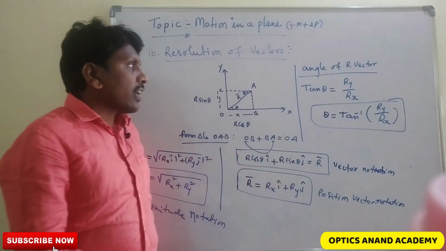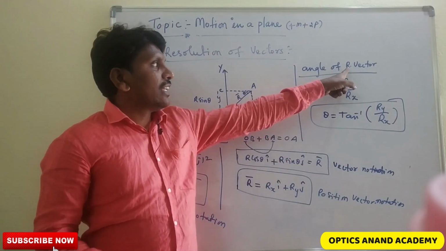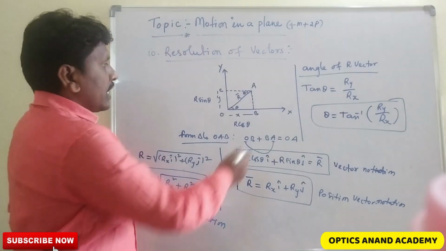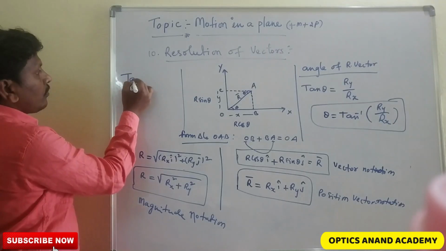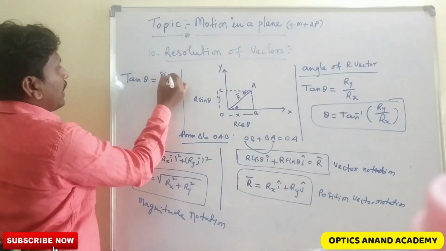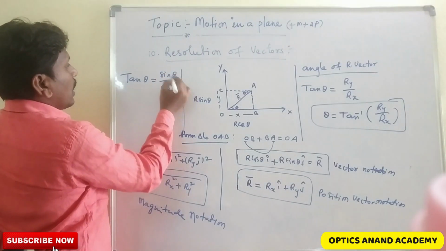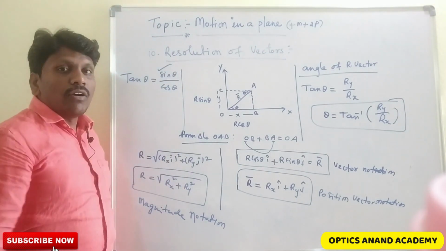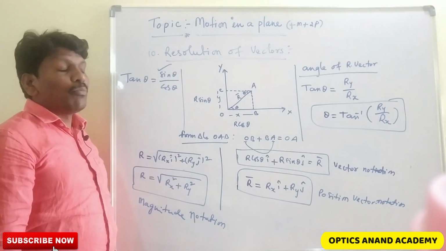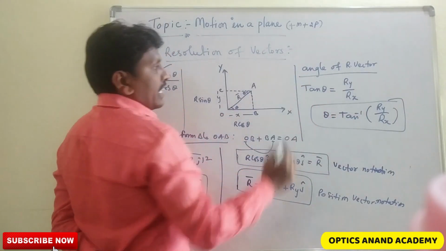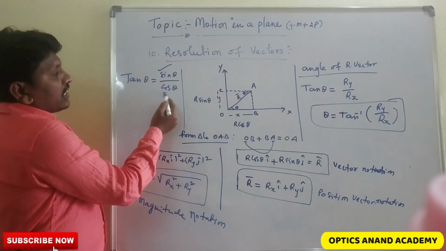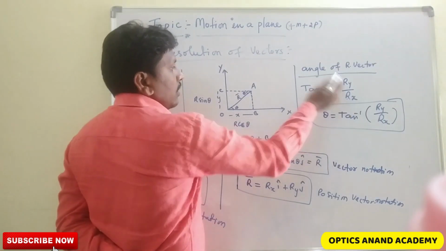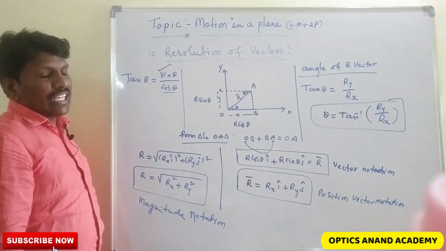Why am I taking tan theta to find the angle of any vector? Tan is nothing but sin theta by cos theta. Sin theta is always used for the vertical component, that's why I have written ry. Cos theta is always used for the horizontal component, that's why I have written rx.